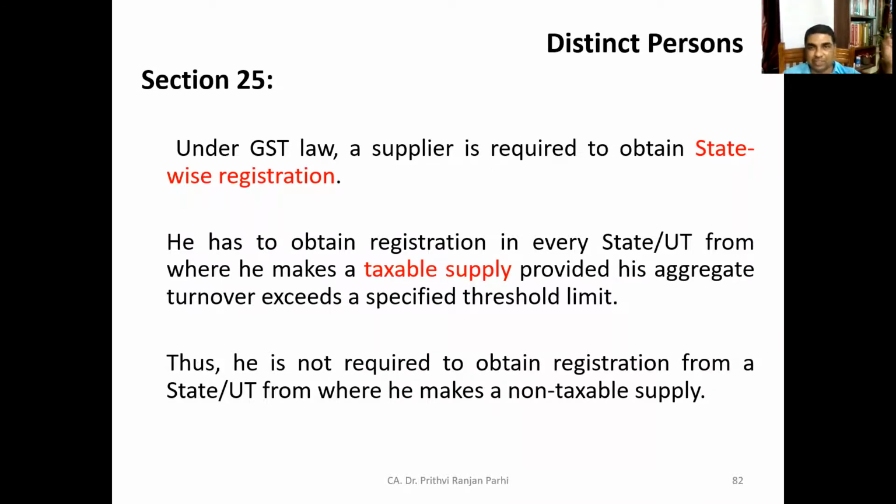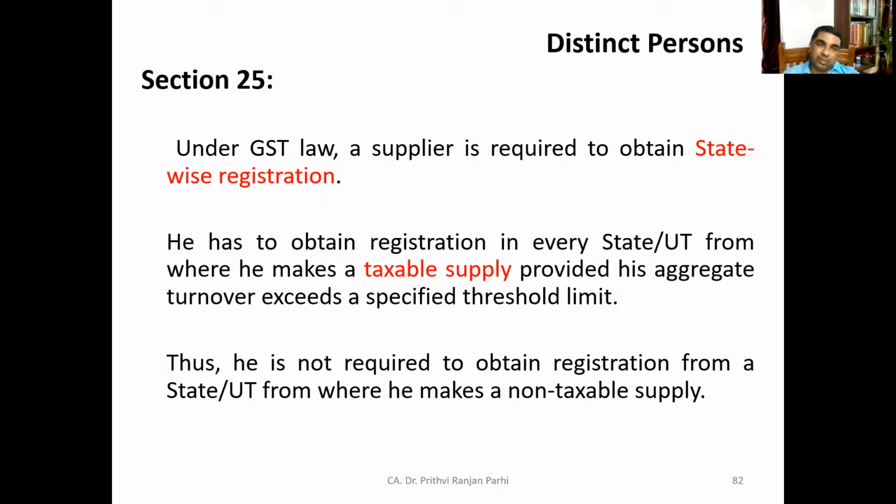He has to obtain registration in every state or union territory from where he is making taxable supply, provided his aggregate turnover exceeds the specified threshold limit. These threshold limits are different for different states. There is some similarity, but different threshold limits are there. When we learn the registration chapter, we'll understand this threshold limit. In some cases it is 40 lakh, in some situations 20 lakh, like this.